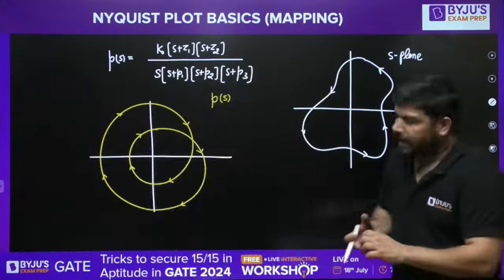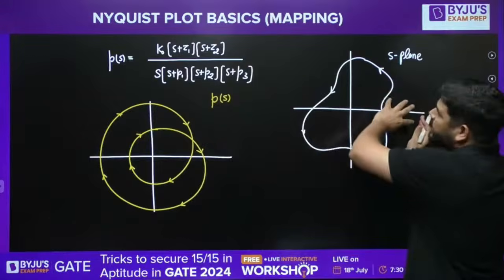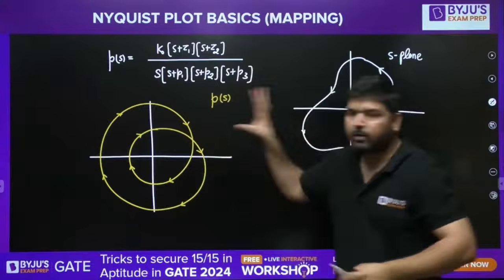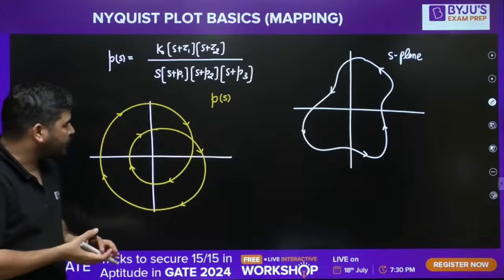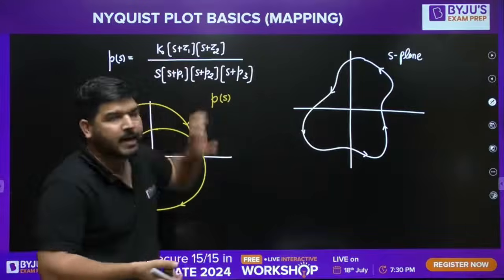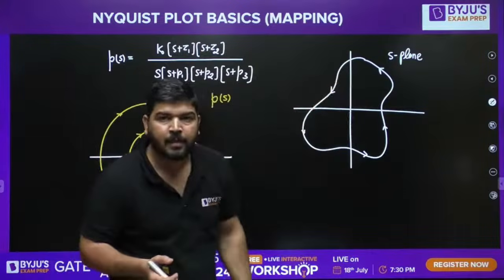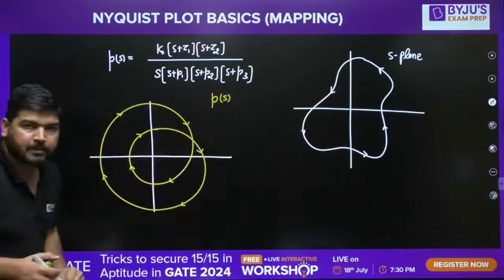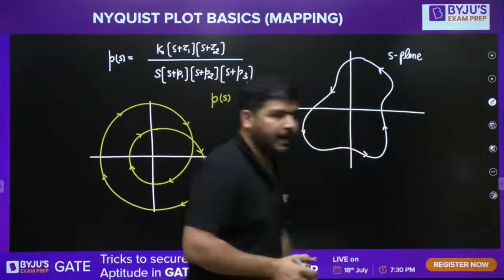Let's say some S-plane contour is given to you, and if you map this S-plane contour into PS, then the resultant contour will randomly look like this. Now, what I need to do is find the number of poles and the number of zeros inside this contour. How many poles and how many zeros will lie inside this contour? Now, look at this. How many encirclement of origin are there? First, you have to calculate that.